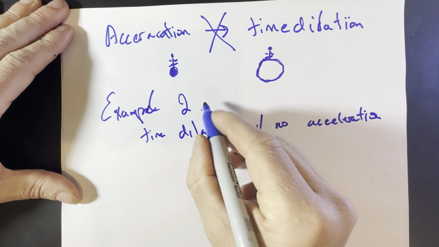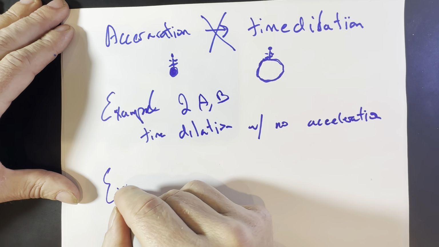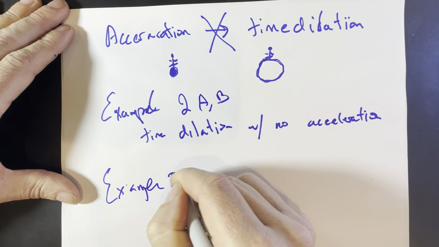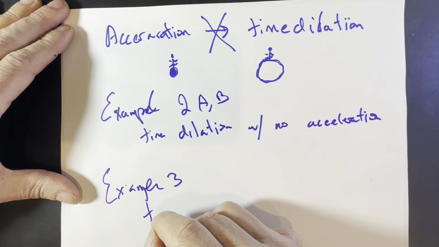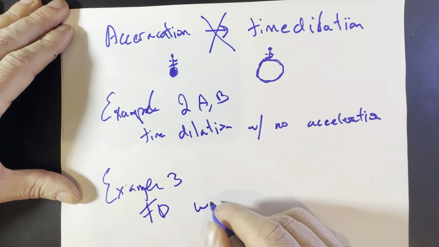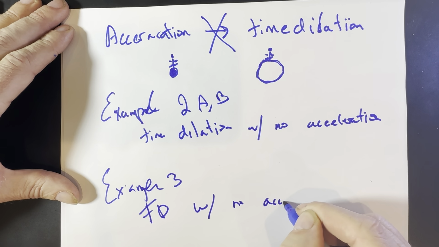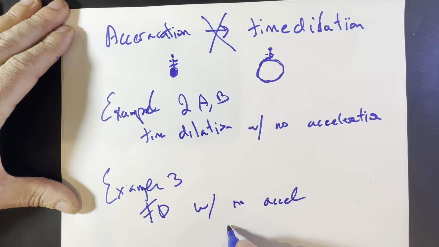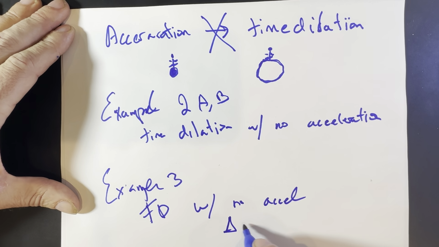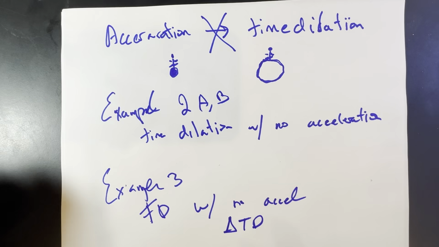And that's going to be 2A and B. And then example 3 will be time dilation with no acceleration, including a change in the time dilation with no acceleration. So you can actually change it. All right.